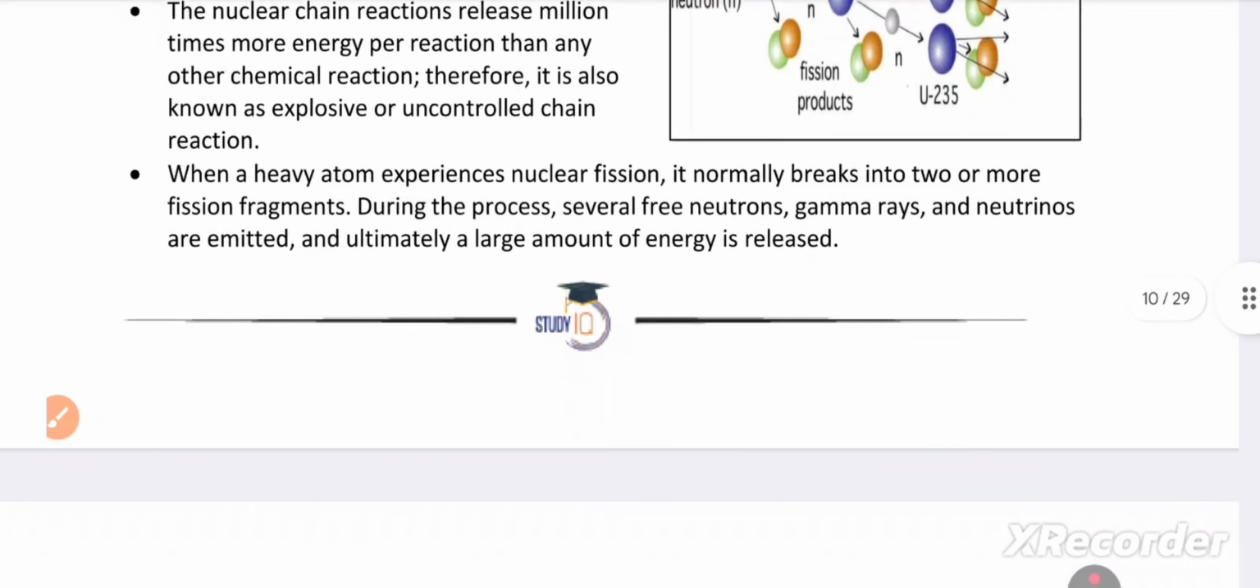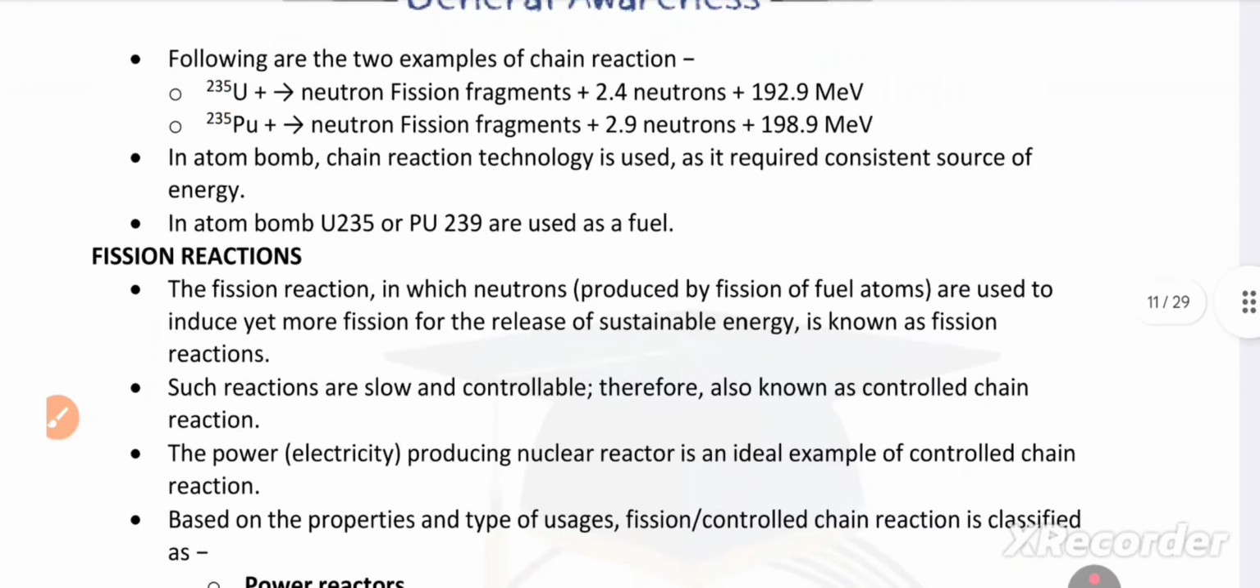When a heavy atom experiences nuclear fission, it normally breaks into two or more fission fragments. During the process, several free neutrons, gamma rays and neutrinos are emitted and ultimately a large amount of energy is released. Okay, these are the two examples. We just read it once. This is very high level, but not necessary. I think at this level the examiner will not ask.